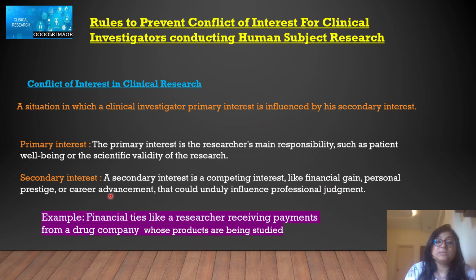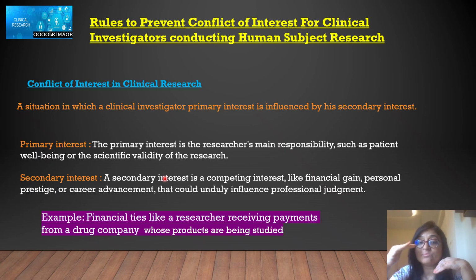And when the secondary interest weighs more than the primary interest, then obviously there will be compromise in the primary interest. There can be compromise in patient well-being, and that should not be done.